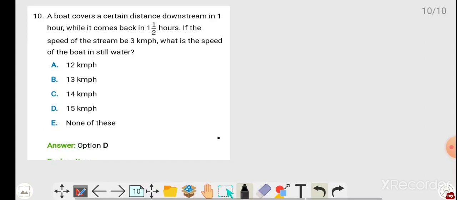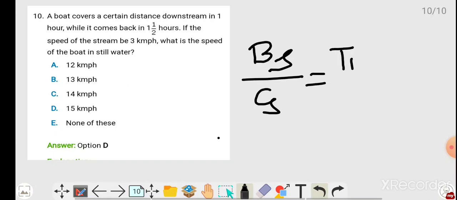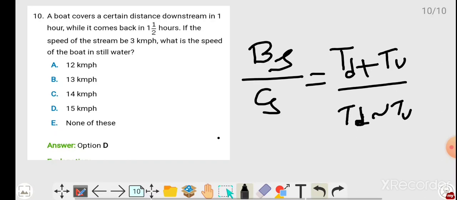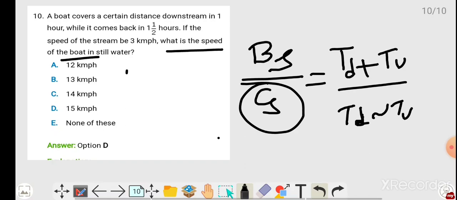See friends, a boat covers a certain distance downstream in 1 hour, while it comes back in 1.5 hours. If the speed of the stream is 3 km per hour, what is the speed of the boat in still water? Nothing you have to do here. Boat speed by current speed equals time of downstream plus time of upstream, divided by time of downstream minus time of upstream. They want the boat speed, and the stream is 3.